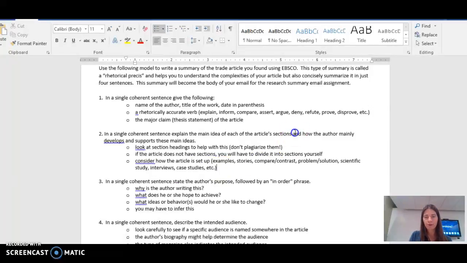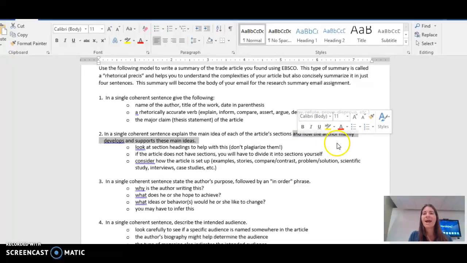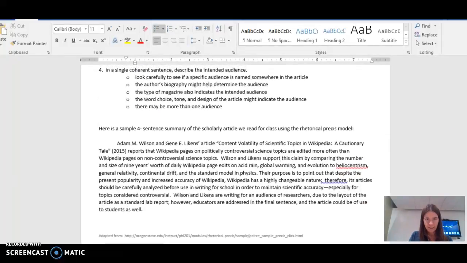But don't forget that part of sentence 2. So what are the subtopics, but also how are they developed? Like, what type of article is this? My second sentence started here. Mine really was a comparison-contrast article. It was a study, but it was a comparison-contrast of Wikipedia pages on controversial topics versus non-controversial topics.